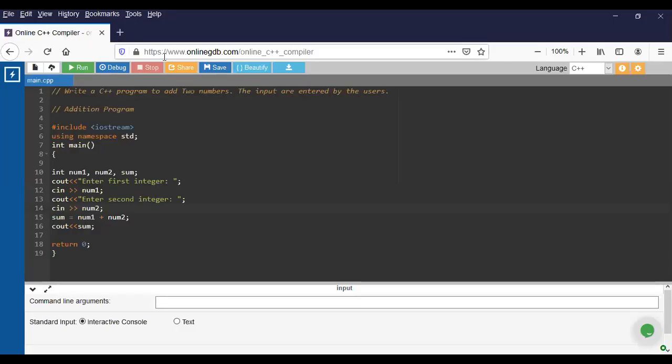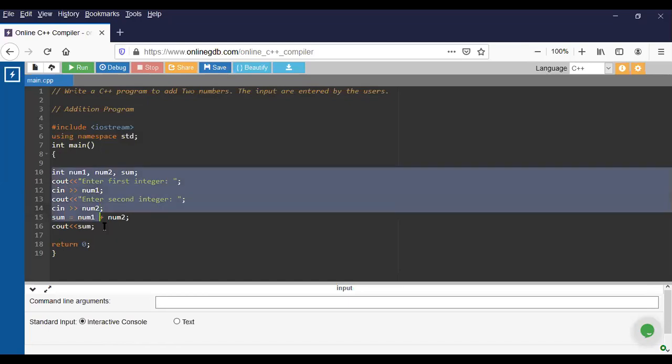We'll look at this program. Okay, so this is the question. You have to write a C++ program to add two numbers. The numbers are input by the user. The values of the two numbers are not given, so we have to enter them. Okay, this is again the addition problem. These are the comments I have written. This four lines you already know, and these last two lines you already know. These I copied from the slides.